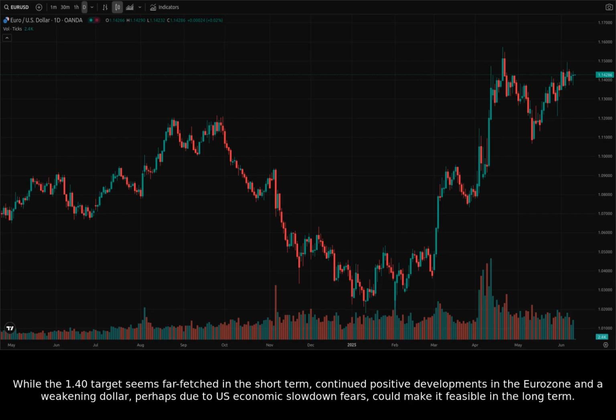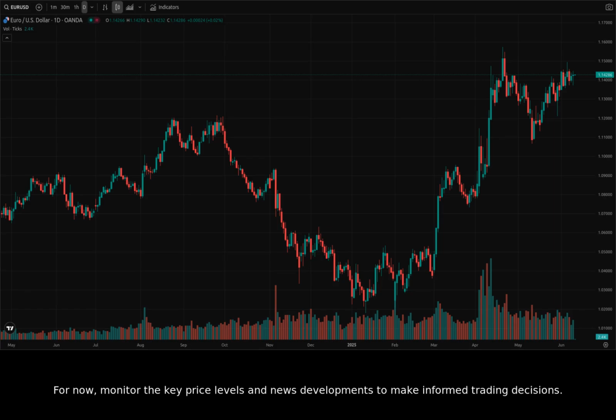While the 1.40 target seems far-fetched in the short term, continued positive developments in the Eurozone and a weakening dollar, perhaps due to U.S. economic slowdown fears, could make it feasible in the long term. For now, monitor the key price levels and news developments to make informed trading decisions.